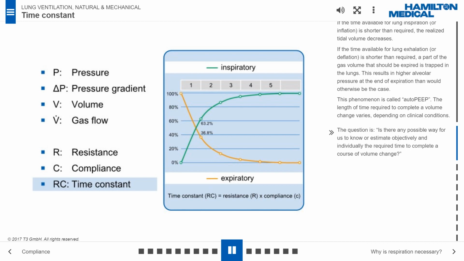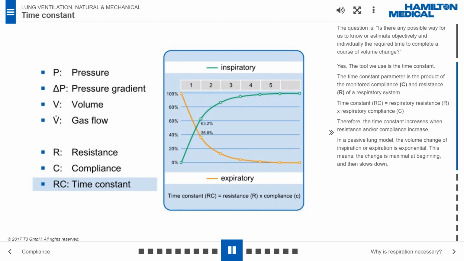The question: is there any possible way for us to know or estimate objectively and individually the required time to complete a course of volume change? Yes, the tool we use is the time constant. The time constant parameter is the product of the monitored compliance, C, and resistance, R, of a respiratory system. Time constant, RC, equals respiratory resistance multiplied by respiratory compliance. Therefore, the time constant increases when resistance and/or compliance increase.